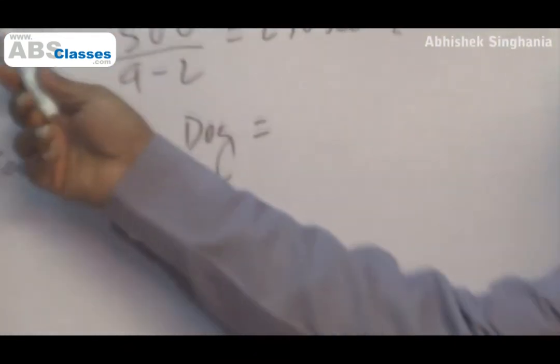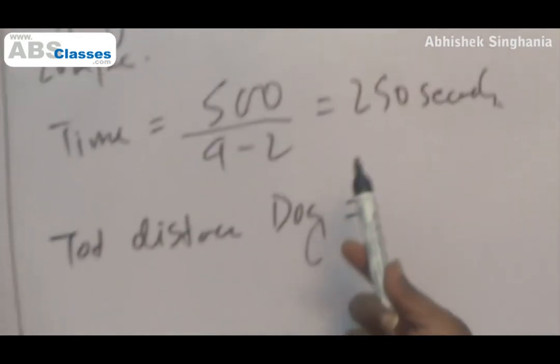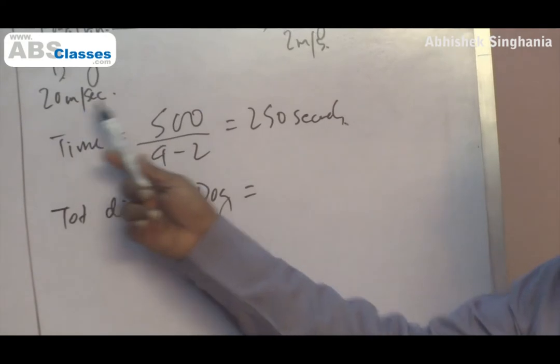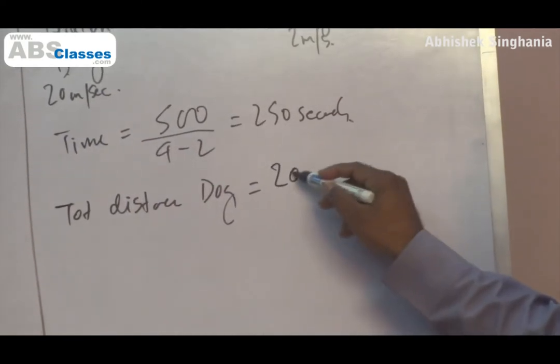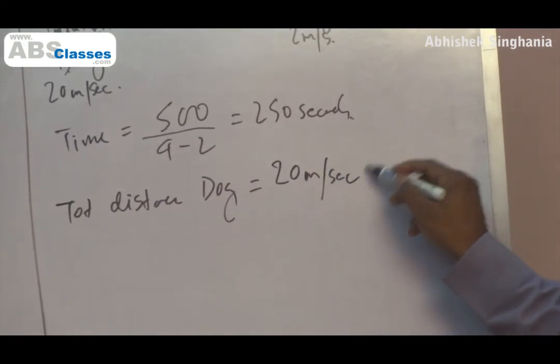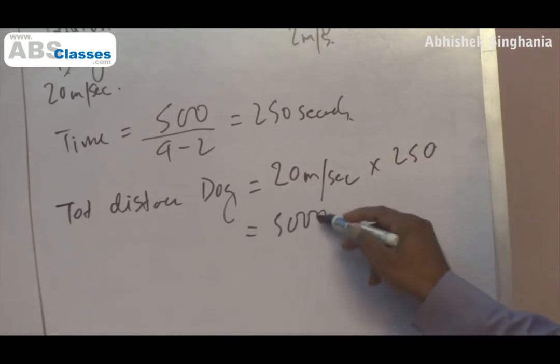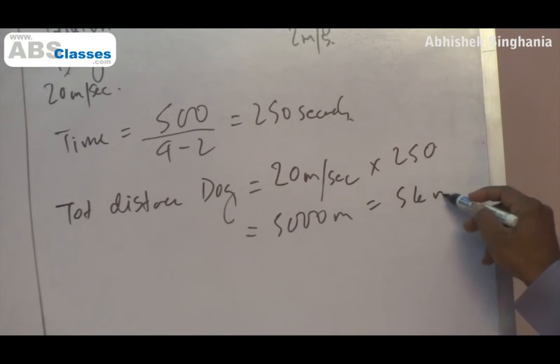Dog runs at a speed of 20 meters per second. Because the policeman will take 250 seconds to catch the thief, the total distance run by the dog is 20 meters every second for 250 seconds. So the total distance run by the dog is 5000 meters or 5 kilometers.